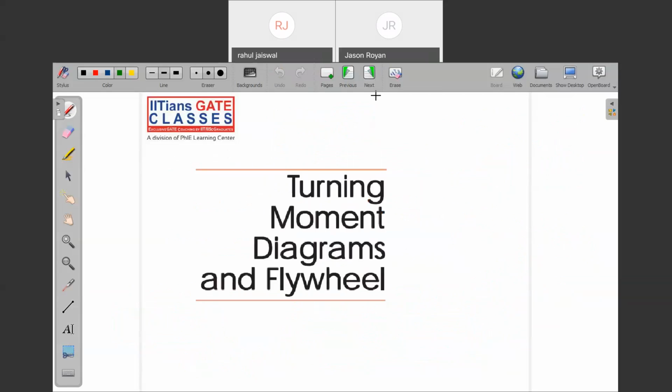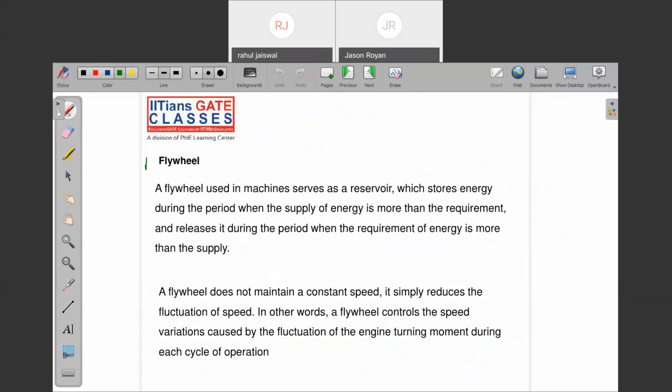Note down turning moment diagram of flywheel. Note down flywheel. A flywheel is used in a machine as a reservoir which stores the energy during the period when the supply of energy is more than the requirement, and it releases the energy during the period when the requirement of energy is more than the supply.